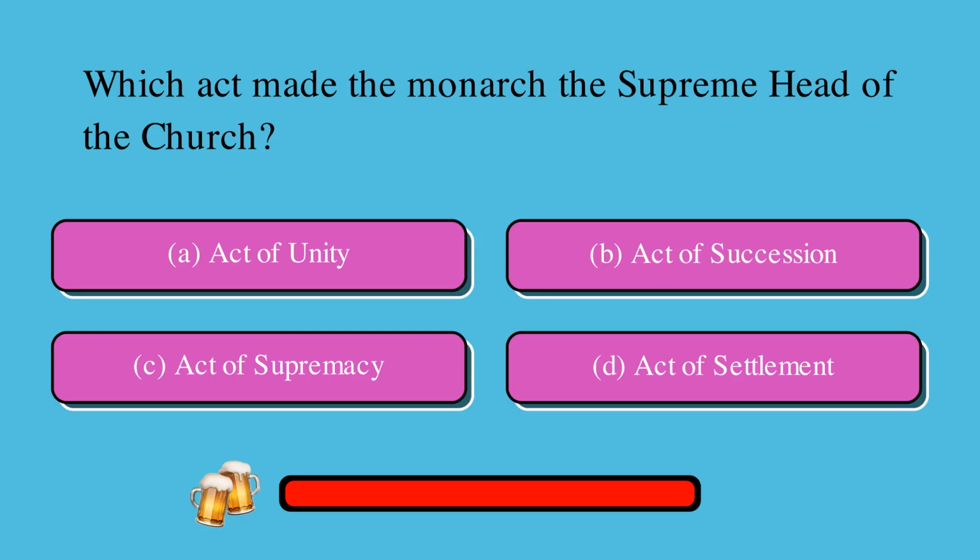Which act made the monarch the supreme head of the church? Is it A. Act of Unity, B. Act of Succession, C. Act of Supremacy, or D. Act of Settlement? The correct answer is C. Act of Supremacy.